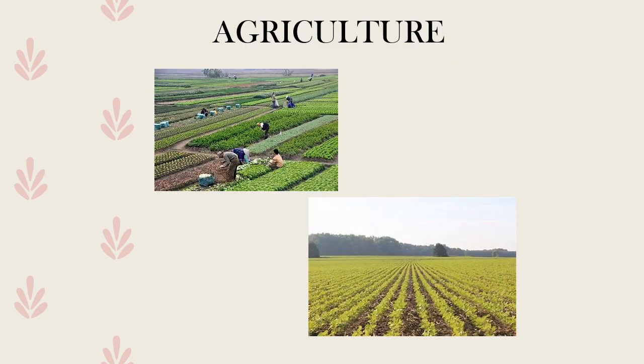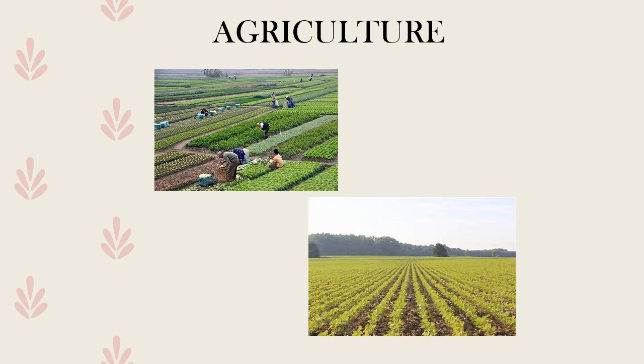As I told you in the introduction, the availability of fertile soil, favorable climatic conditions, plentiful sunshine, and a long growing season provide the necessary conditions for the development of agriculture in India.